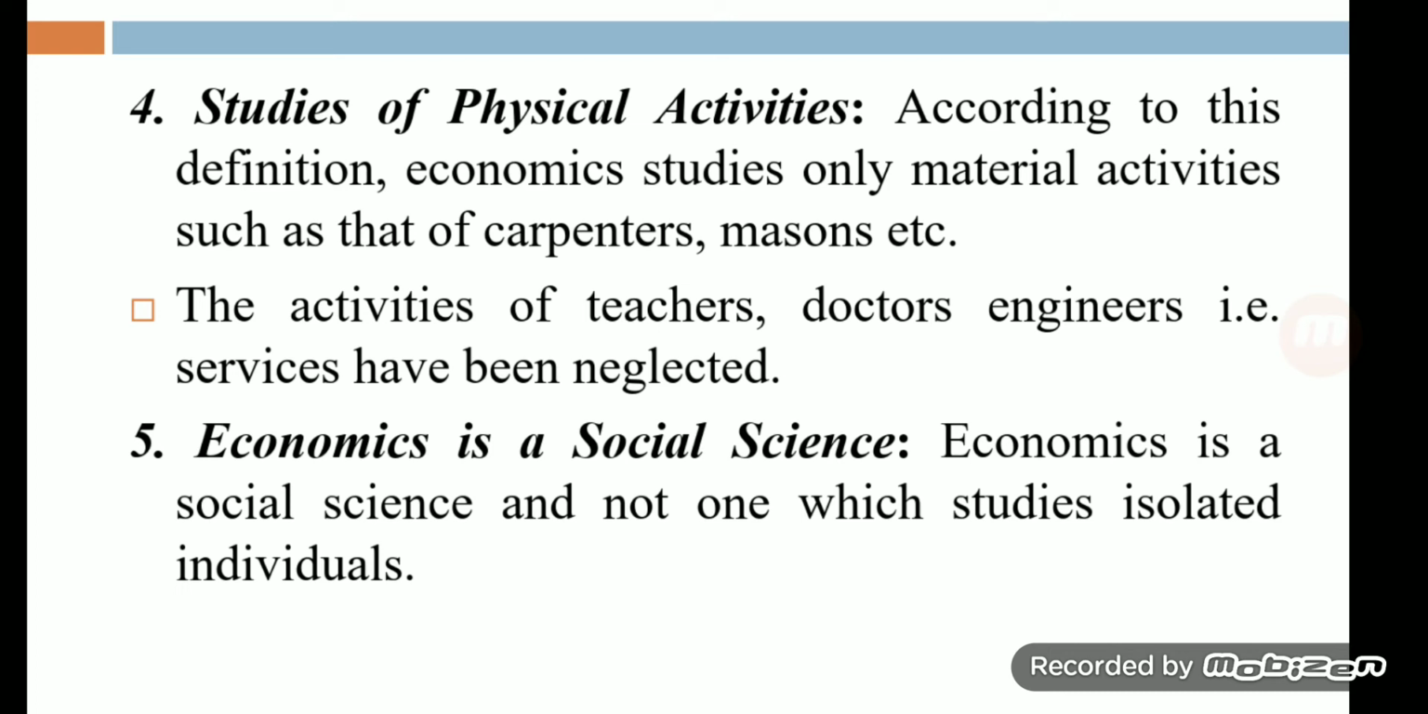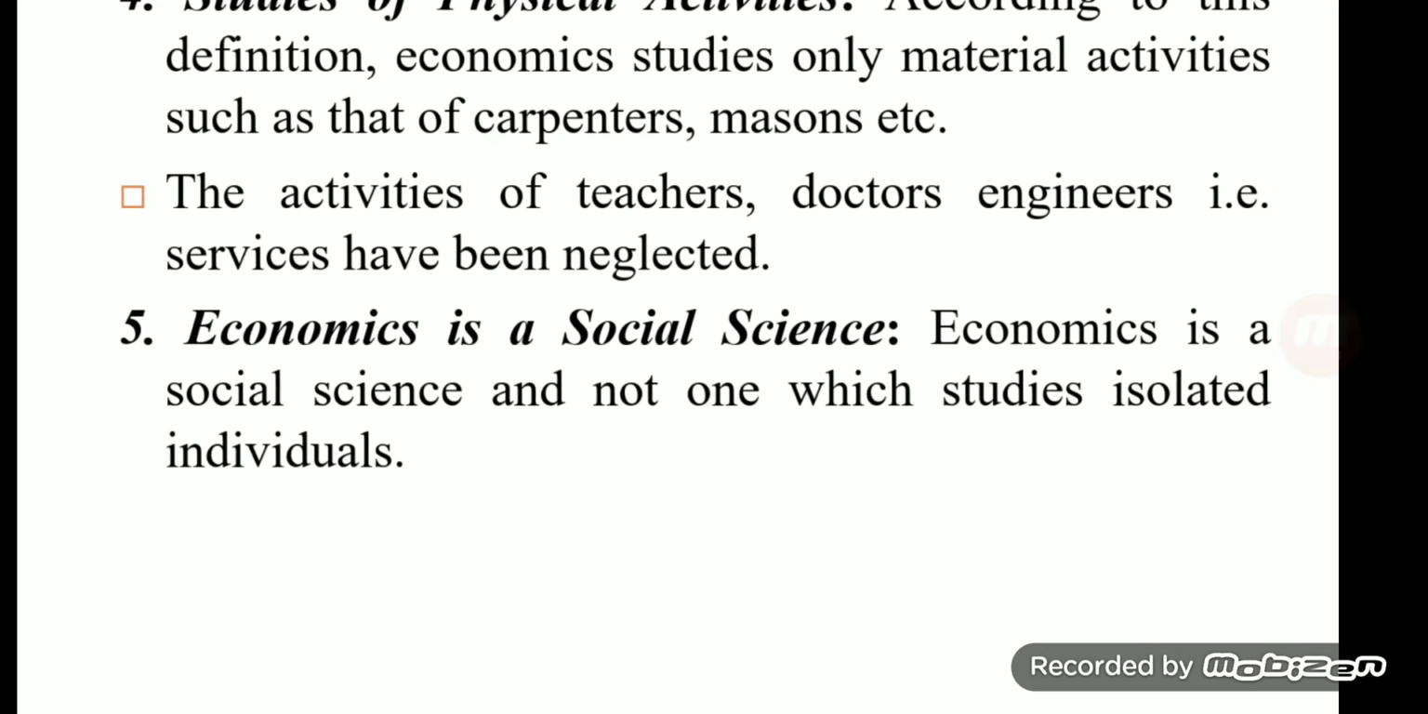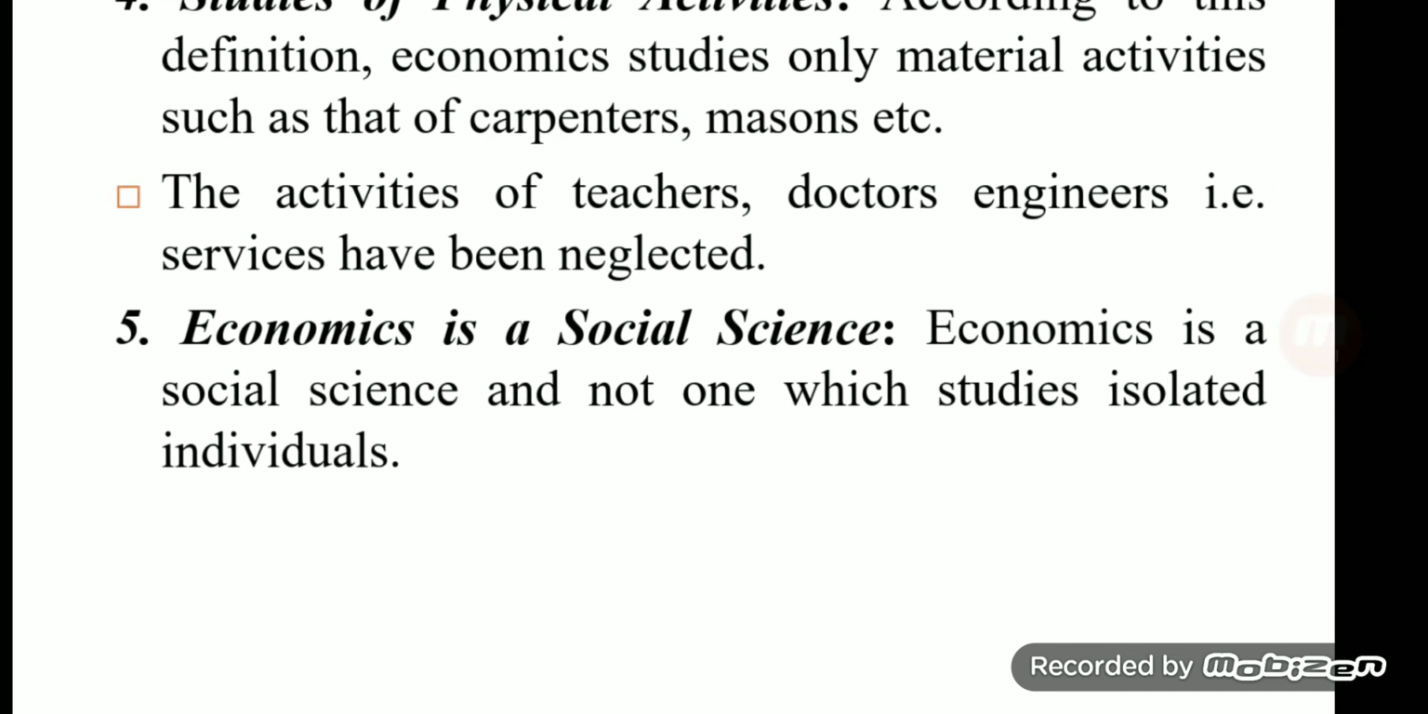This definition only considers products, goods, physical goods, clear. Other types of service sector are totally avoided. In reality, the service of a doctor, the service of a teacher can also have the power and capacity to satisfy the needs and wants of human beings. But in this definition, according to Marshall, only physical goods can be considered. Clear? Then, economics is a social science.